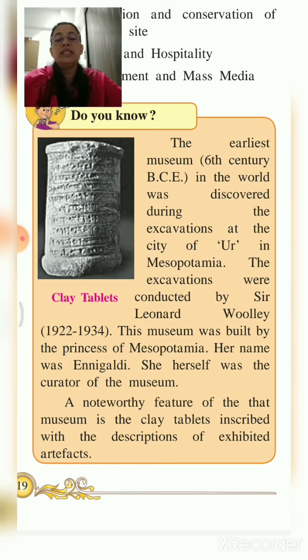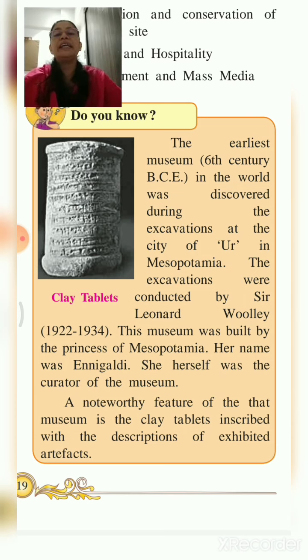of that museum is the clay tablets inscribed with the description of exhibited artifacts. As I told you earlier, in museums, things of historical importance are kept, things about the kings or the queens or the princes who have used them. The peculiarity of this museum is that there are clay tablets with inscriptions describing the exhibited artifacts.